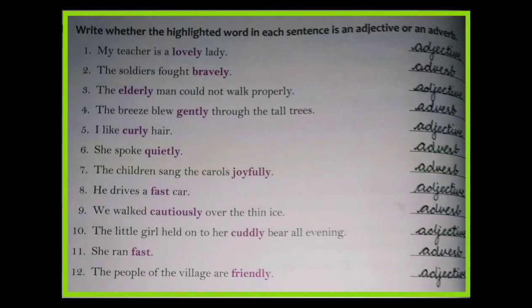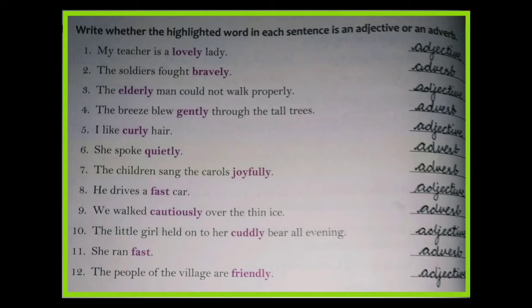Look at the first sentence. My teacher is a lovely lady. Here the word lovely is highlighted and it's an adjective because after lovely there is a noun lady. Second one, the soldiers fought bravely. Here the highlighted word is bravely and it comes after the verb fought. So it's an adverb. Third one, the elderly man could not walk properly. Here the word elderly describes the noun man. So it's an adjective.